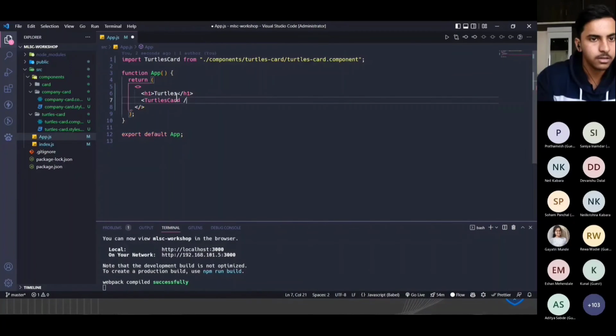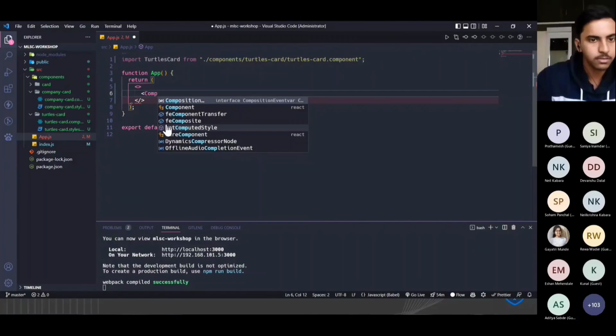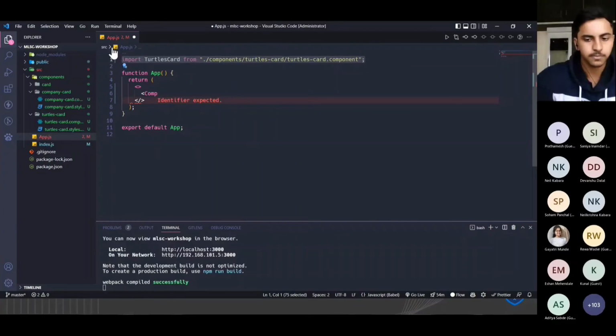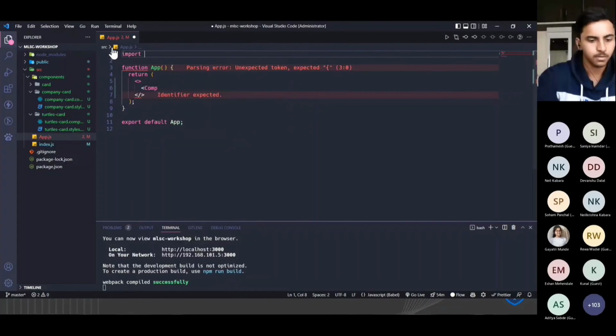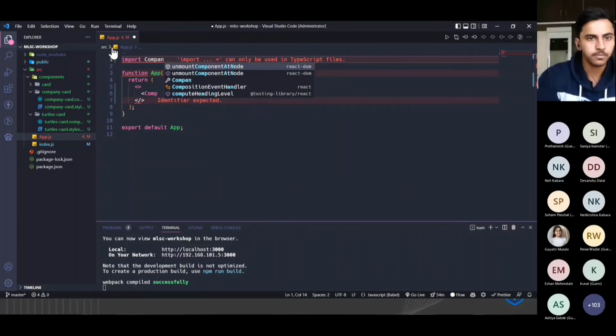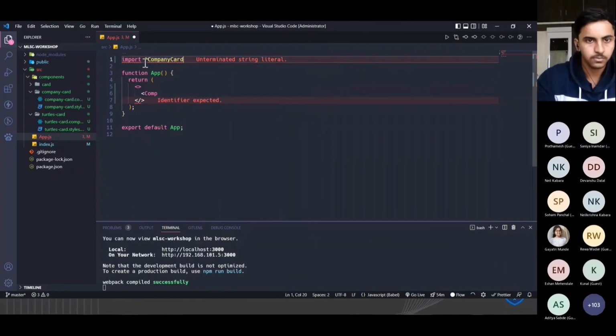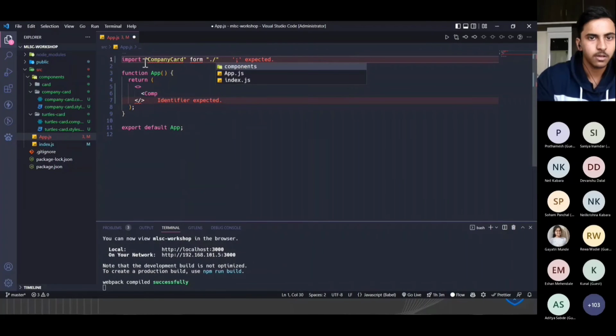Just a second. I just have to import first. Import company card from components.